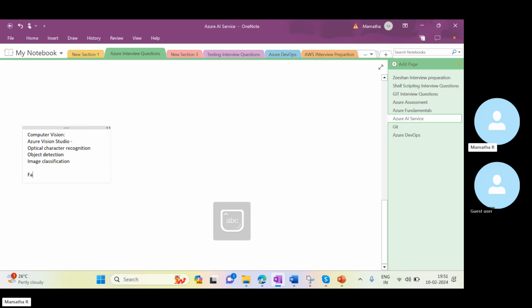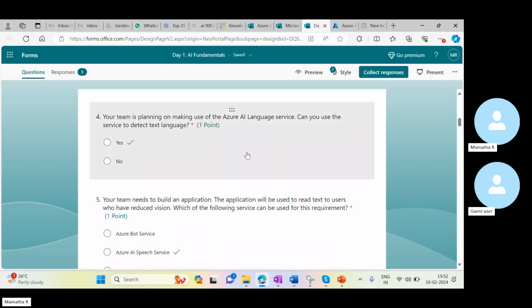In the same way, we can use facial recognition. As part of the facial recognition, we have Azure AI Face, which means Azure face services, and then Video Analyzer also. Three different services. If you are having video, they will try to analyze it and give you the text. If you give some images, they'll try to analyze the different faces and give it. I'll list it out and give it to you so that it will be easy for you to understand. In the same way, Azure AI language services, when we talk about them, they will perform three different tasks.